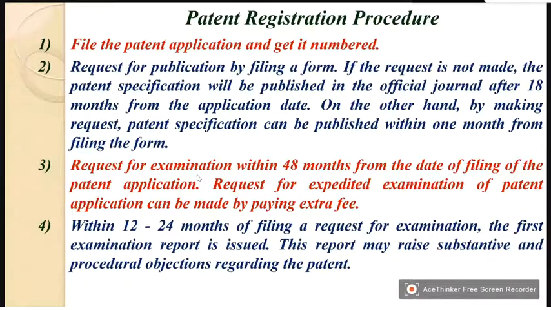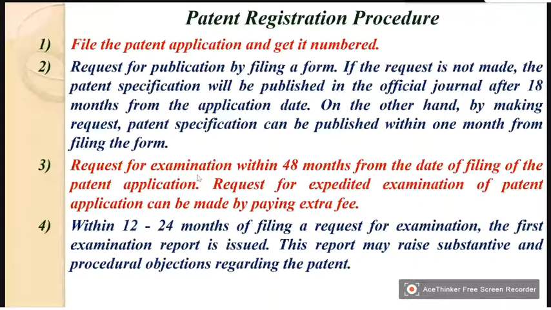If the request is not made, the patent specification will be published in the official journal after 18 months from the application date. Suppose you have not applied for it, then the government organization itself will publicize it, but it will wait for 18 months. If you yourself do it, then it will be immediate. Otherwise, you have to wait for 1.5 years from the application date. On the other hand, by making a request, the patent specification can be published within 1 month from filing the form. So that is the advantage.